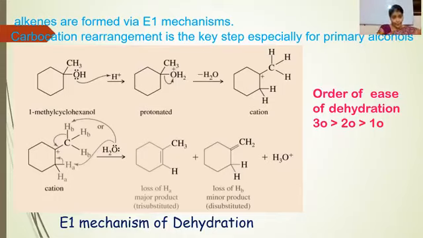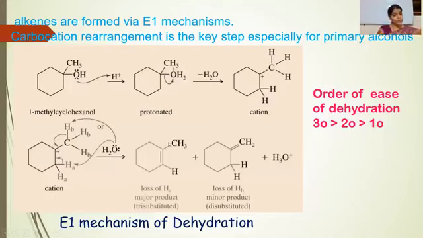Now, by the H2O, you can see there are two different sets of hydrogen, Ha and Hb. Oxygen eliminates one Hb proton or one Ha proton, and there is the formation of a carbon-carbon double bond. Finally, two products can be formed. First, when Ha is removed by the oxygen, and second, when Hb is removed.